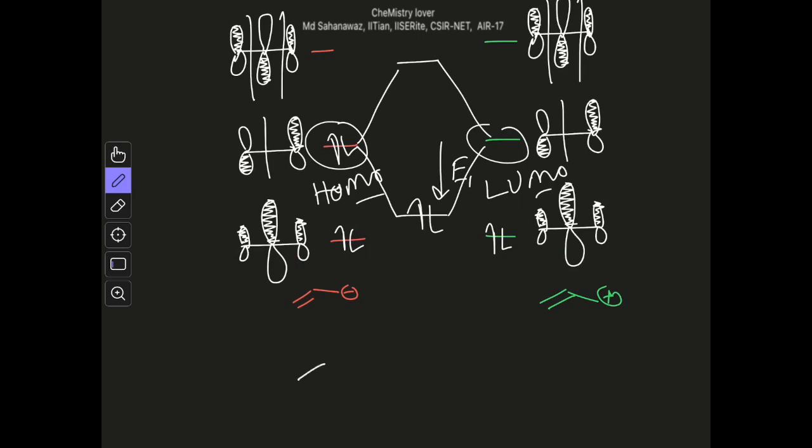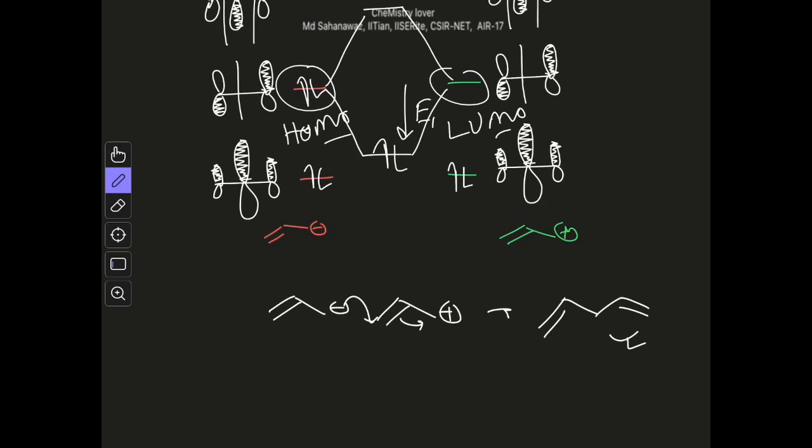With curly arrow we can show the reaction like this, that is how it will interact, and you will have a species like this. So this is the product, and this is how the orbital interaction is leading to this product. Not only the orbital, if you recall the Salem-Klopman equation, there were three terms.